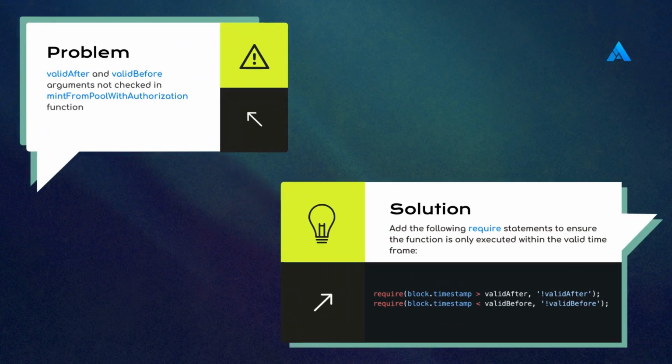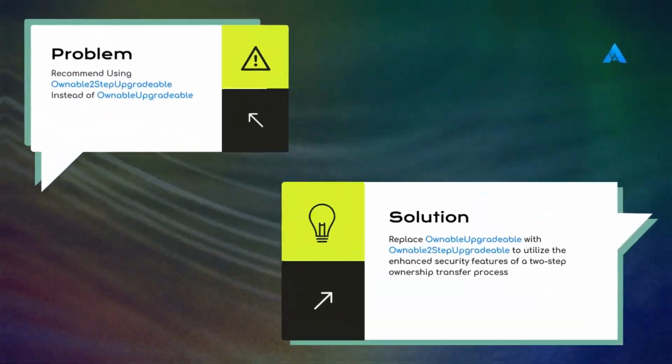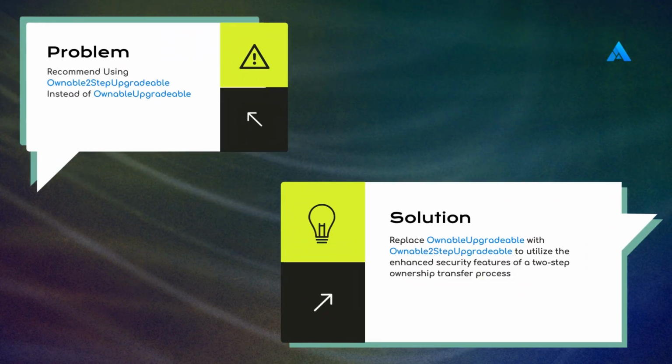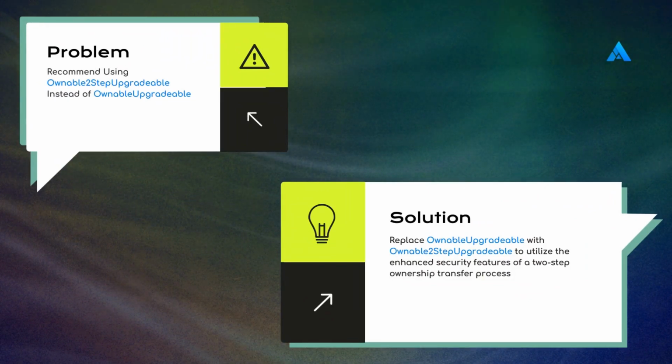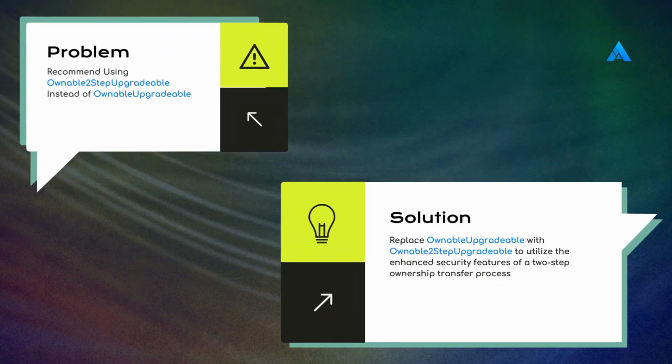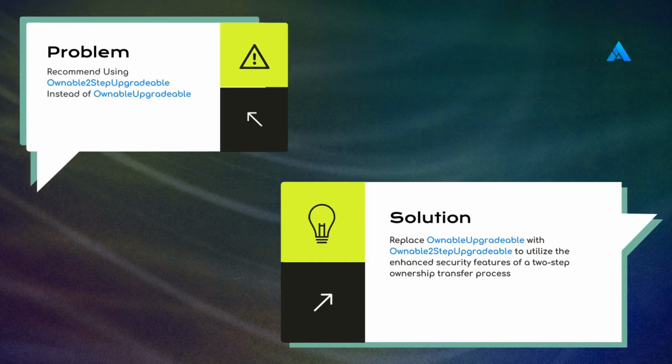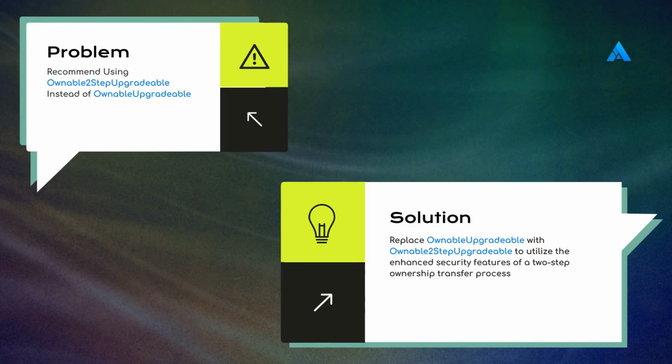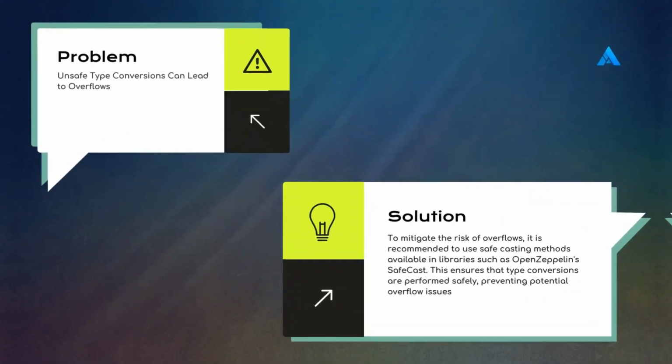Valid after and valid before arguments are not checked in the mint-from-pool with authorization function. Add the following require statements to ensure the function is only executed within the valid time frame. Recommend using OwnableTwoStepUpgradable instead of OwnableUpgradable. Replace OwnableUpgradable with OwnableTwoStepUpgradable to utilize the enhanced security features of a two-step ownership transfer process.